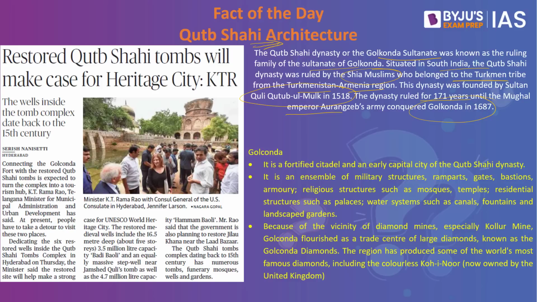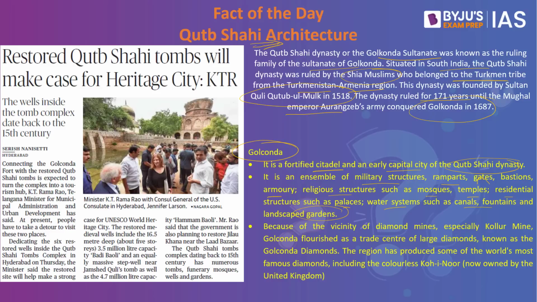What are the architectural marvels of the Qutb Shahi dynasty? The first happens to be Golconda. This is a fortified citadel and an early capital of the Qutb Shahi dynasty. It is an ensemble of military structures, ramparts, gates, bastions, armory, religious structures such as mosques and temples, residential structures such as palaces, water systems such as canals and fountains, and landscape gardens.